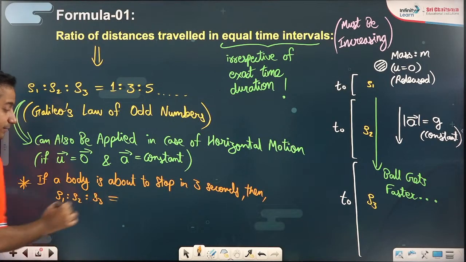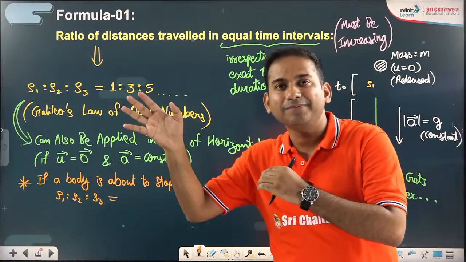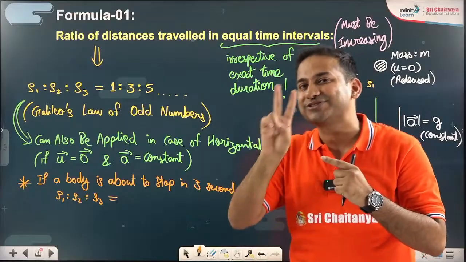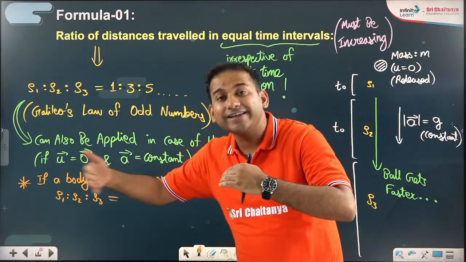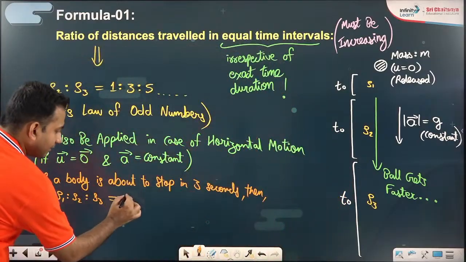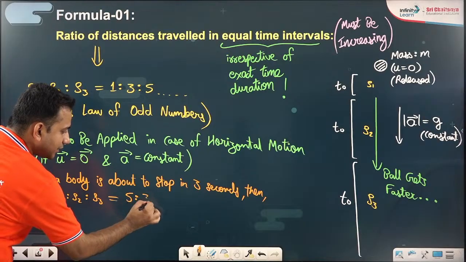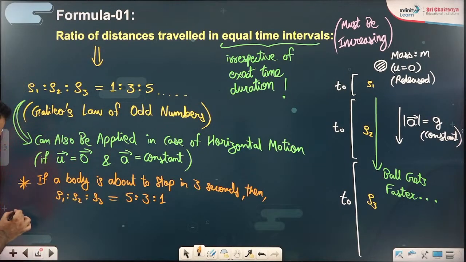If the body were speeding up, the ratio would be 1:3:5. But if the body is retarding and about to stop, the ratio will be the inverse: 5:3:1. Isn't it?